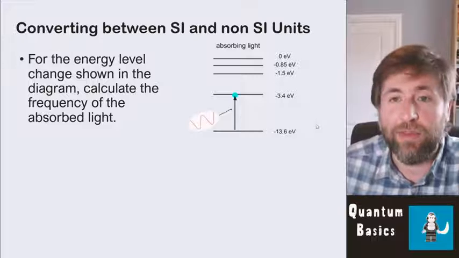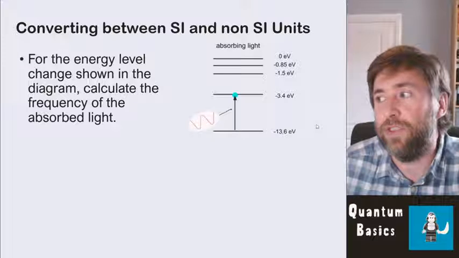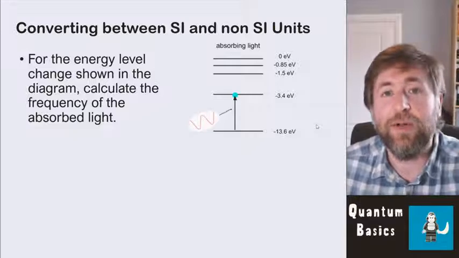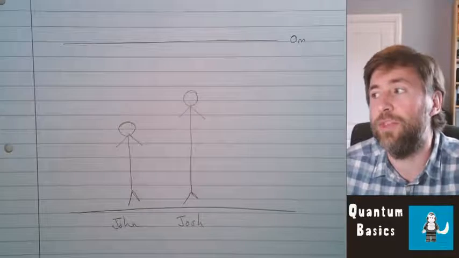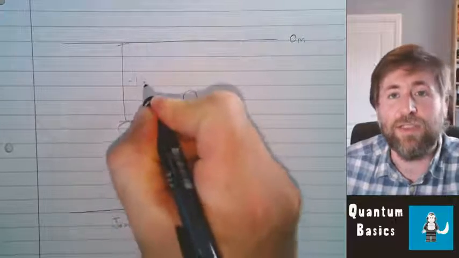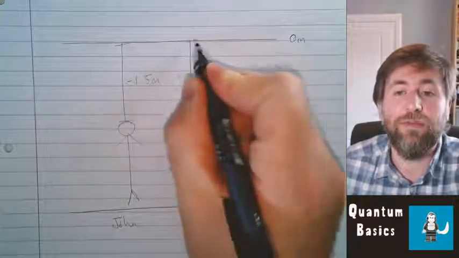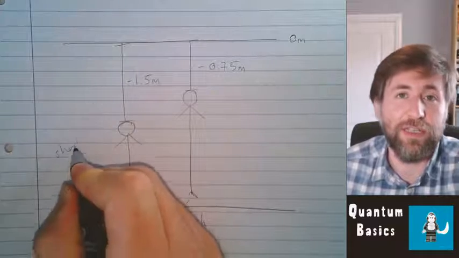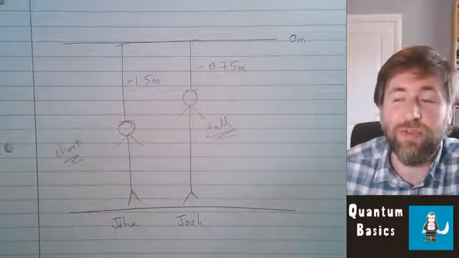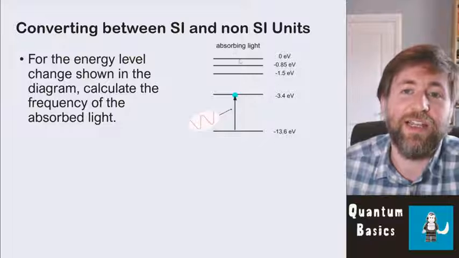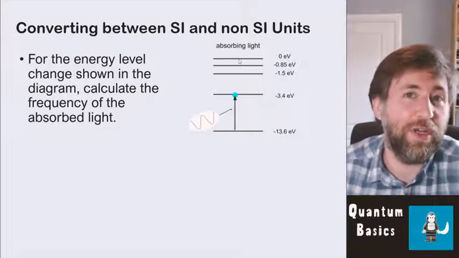Now, the way to think about that is you've just moved where you're measuring 0 from. The best explanation I've ever heard of this is just think about measuring people's heights from the ceiling rather than from the ground. Now, actually, the shortest person would still have the lowest number because they would be furthest from the ceiling. So these energies are all relative to the valence band. They're all relative to the electron, which is at the highest possible energy level.